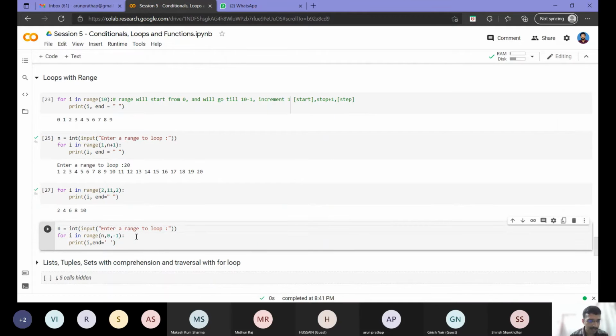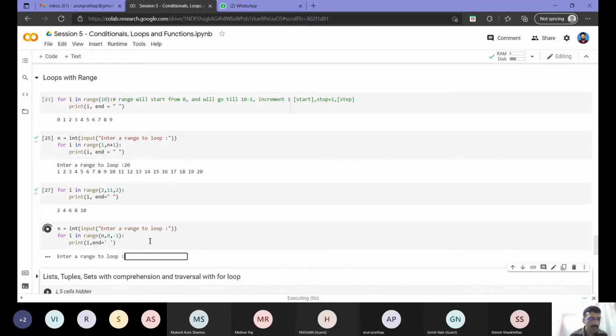Then suppose in the next case, what I am doing. In this case, again, I am asking the user for input, and you can see the code and predict the answers in the chat since we have covered this earlier. My start value in this case is n, my stop value is 0, and my step value is minus 1. So what will be the output if I give 10 here?